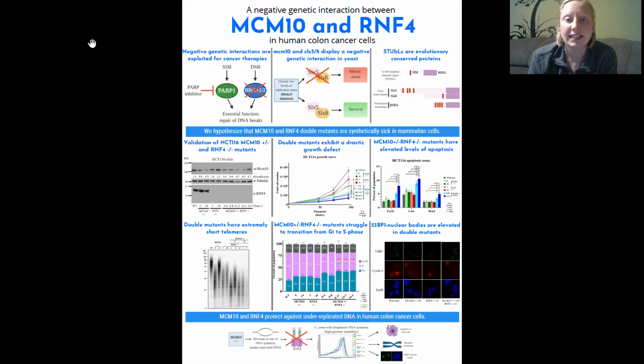And so, taken together, MCM10 and RNF4 display a negative genetic interaction in human colon cancer cells, which could be exploited to develop novel targeted cancer therapies.